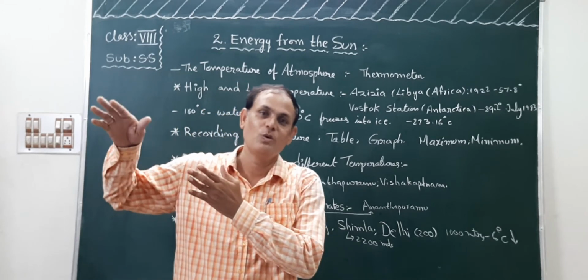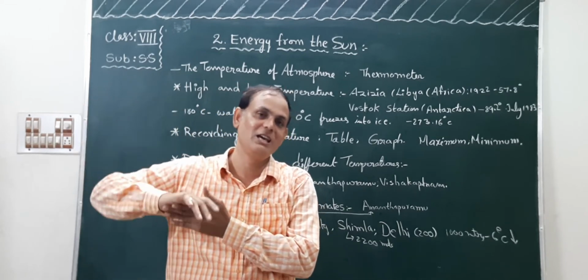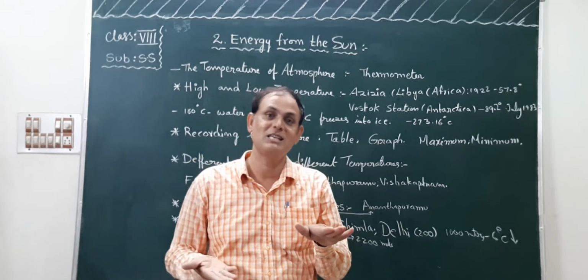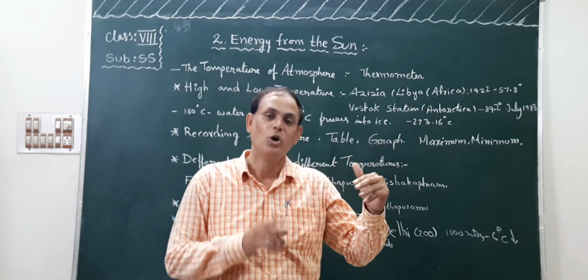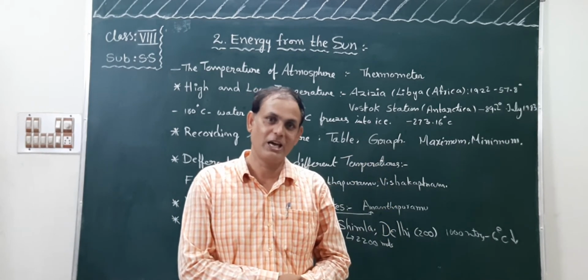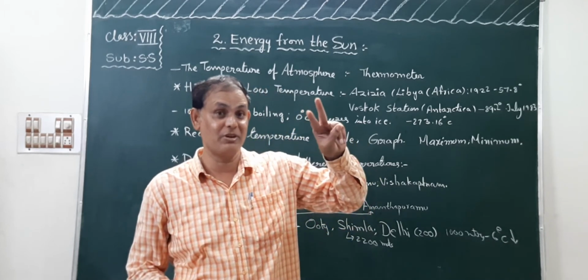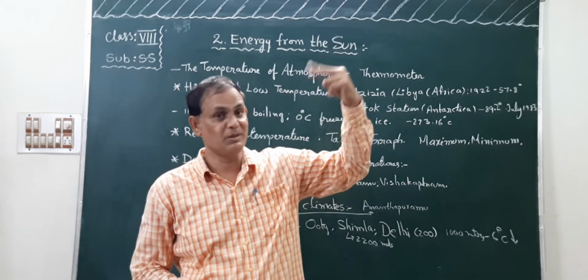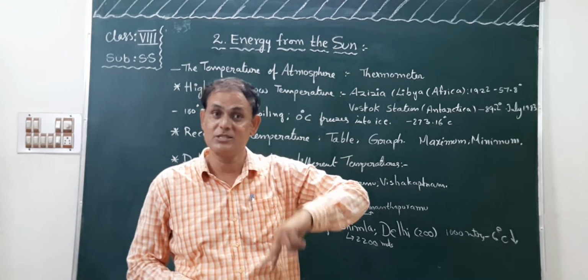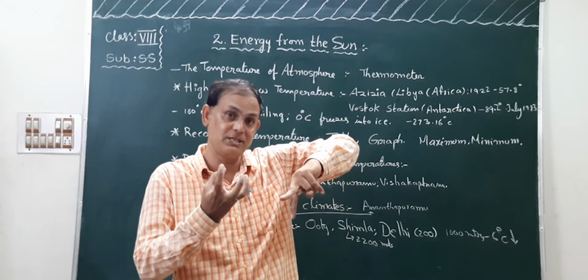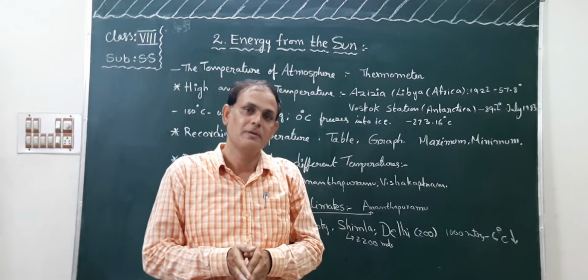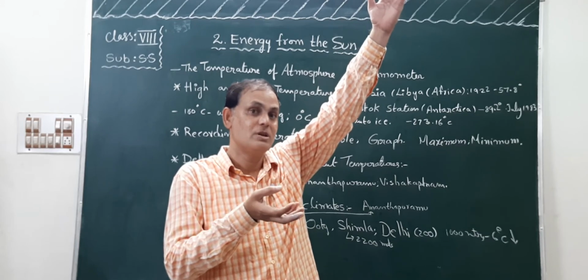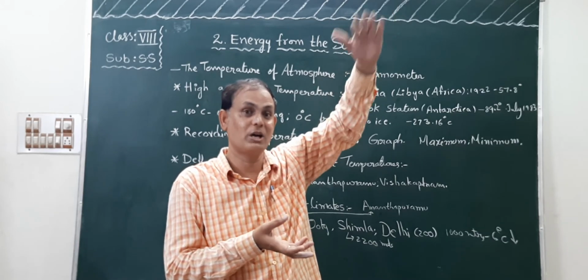In contrast, if you go in the same month to Delhi, in Delhi you can experience high temperature. Why? Because from the mean sea level, Delhi's height is 200 meters only. Okay, that means there is a 2000 meters difference from Simla to Delhi. Okay, children, so that's why Delhi records high temperature on the same day, same month. At the same time, in Simla, on the same date, same month, the temperature is low due to the height.